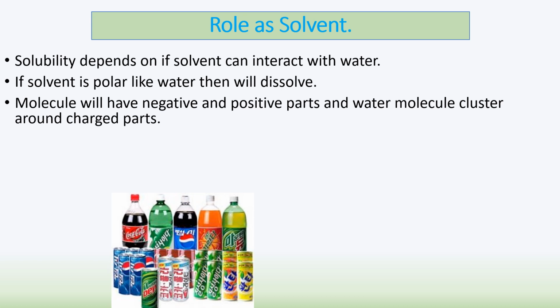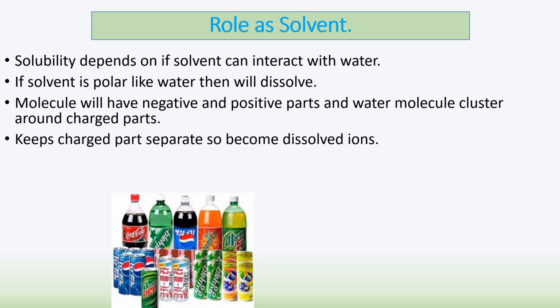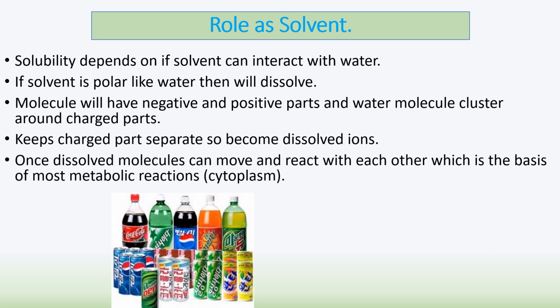Molecules have negative and positive parts, and water molecules therefore will cluster around and keep charged parts separate so they become ions. Once dissolved, they can move and interact with each other and collide and go into enzymes' active sites, and that is why metabolic reactions can occur.